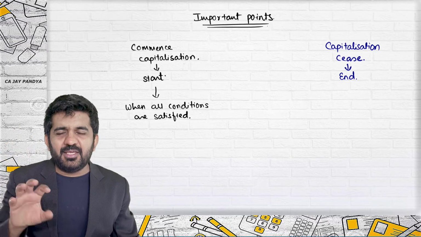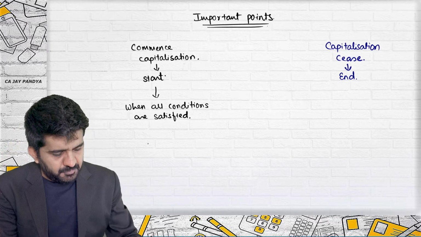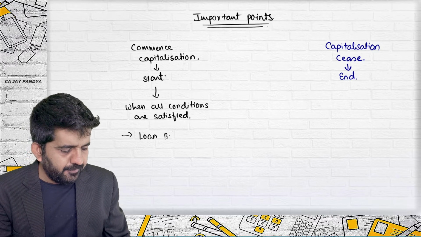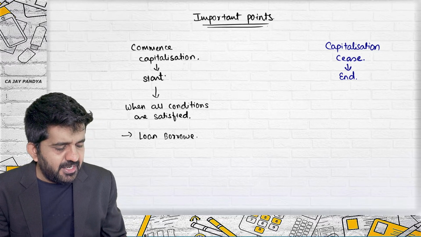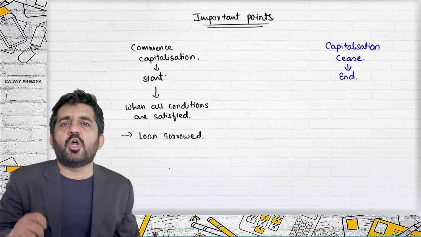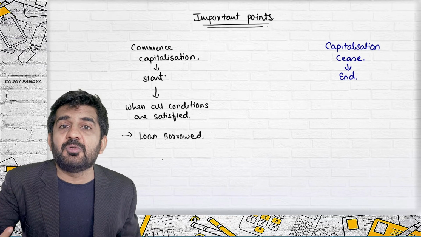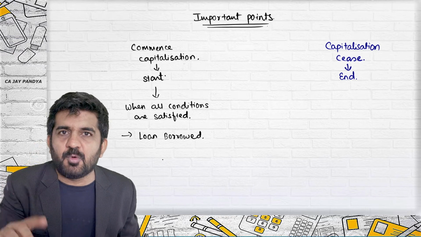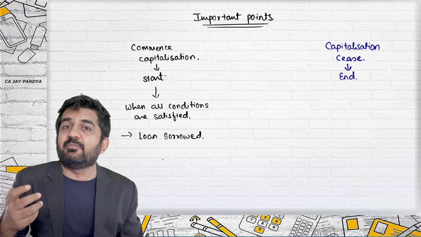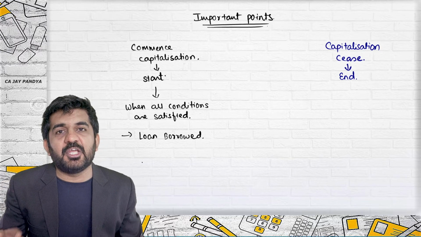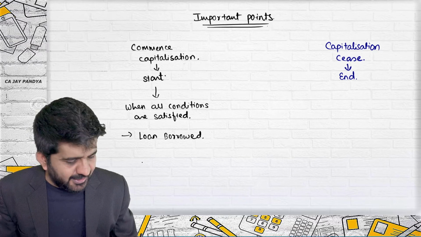So believe me, if you understand in layman terms, what is the condition is the loan should be borrowed. See, you cannot write down this in examination because this is not a language which is used in AS 16. But I am telling you when the condition will be satisfied. Because if the loan is not borrowed, there will be no interest cost and there will be no concept of borrowing cost. So capitalizing or whether transferring it to P&L account, the question does not arise.